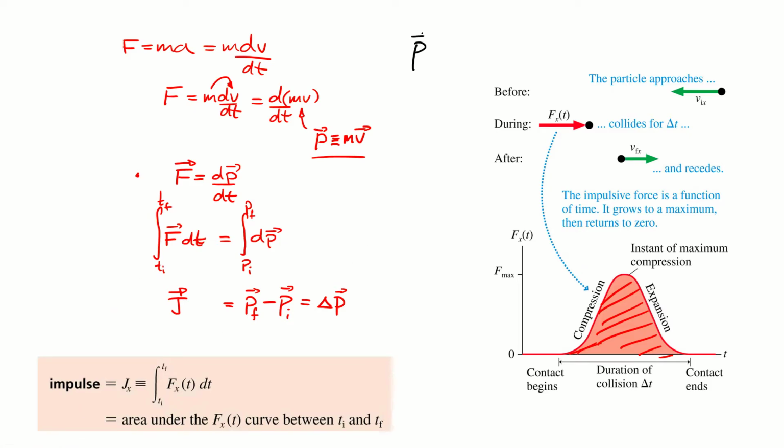We've defined our momentum to be the mass times the velocity of the object we're looking at, and we've defined the impulse down here to be the integral of that force over the time it's applied for. Again, these are vectors, so we can look at them in terms of components. And graphically, it's just the area under the curve.